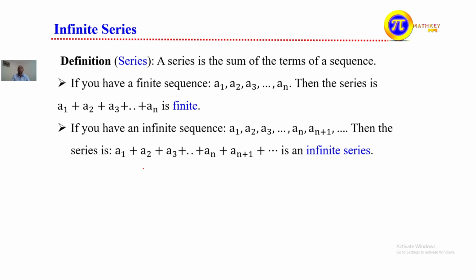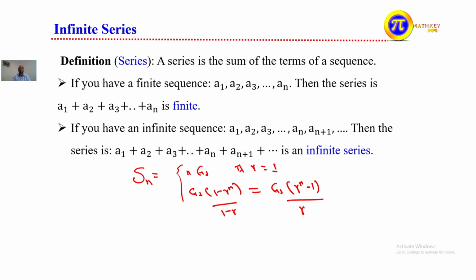The sum of n terms of a geometric sequence, we said, is n times g1 if the common ratio is equal to 1. If r is different from 1, it is g1 times (1 minus r to the power of n) over (1 minus r), which is equal to g1 times (r to the power of n minus 1) over (r minus 1), if r is different from 1. We saw this and also tried to solve some problems at that time. Today, infinite series.